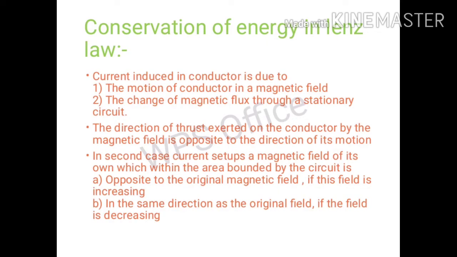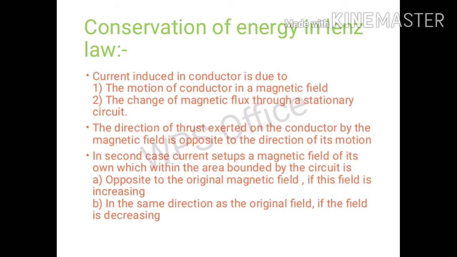We know that the induced current in a conductor is due to the motion of the conductor in a magnetic field and the change of magnetic flux through a stationary circuit. In the first case, the direction of induced current in a moving conductor is such that the direction of thrust exerted on the conductor by the magnetic field is opposite to the direction of its motion and thus opposes the motion of the conductor.